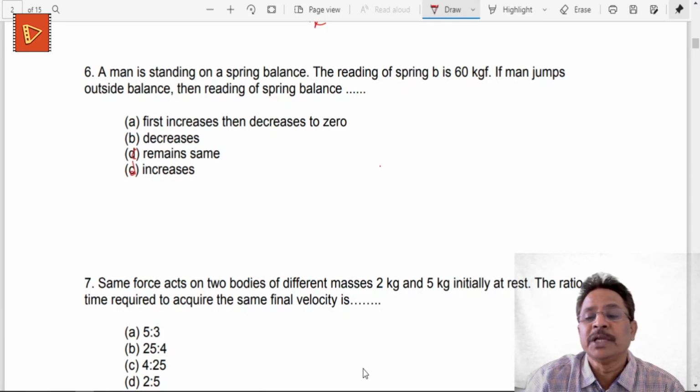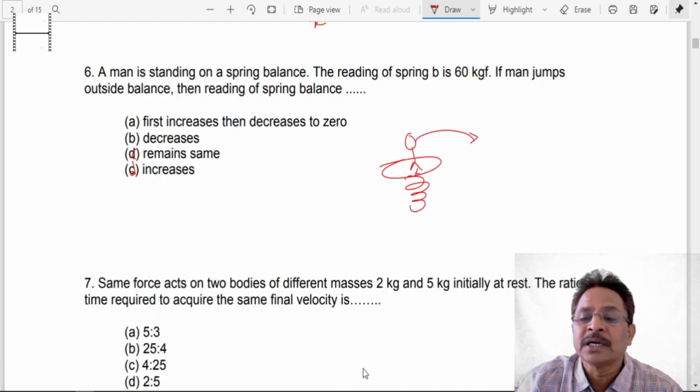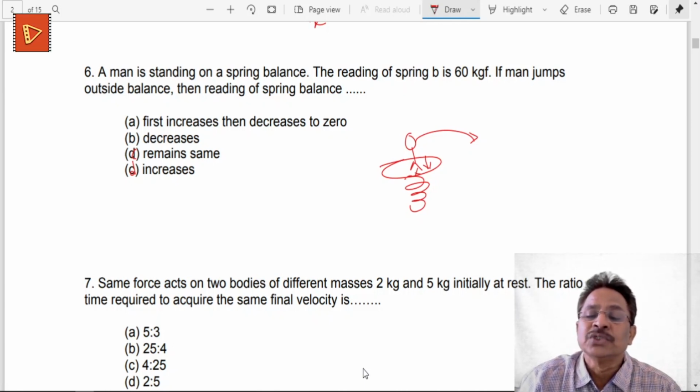So here is the spring balance. The man is standing over here, and to jump down from here, what does he have to do? He has to apply a certain force initially on this particular balance. So he will get a certain reaction, and because of that opposite reaction he will come off this balance. That is why, when he initially applies a certain force, his weight will be somewhat increased.